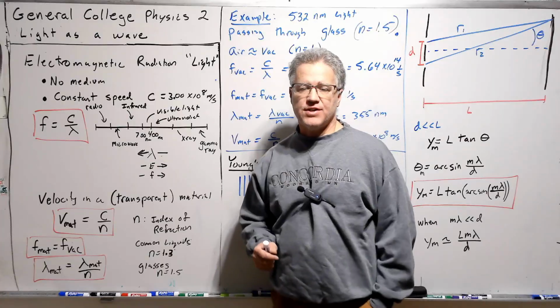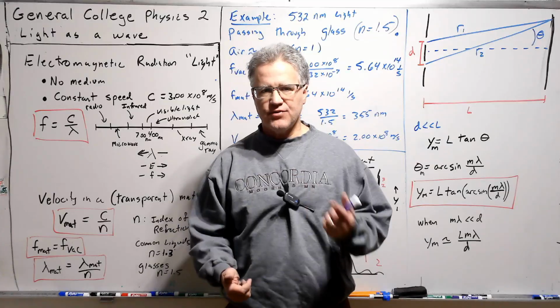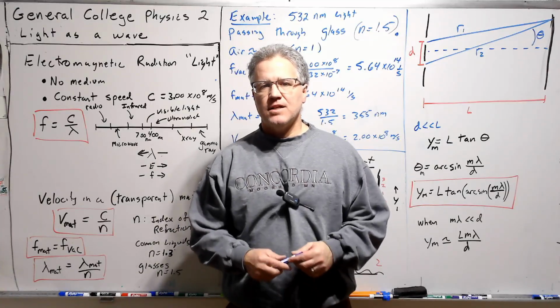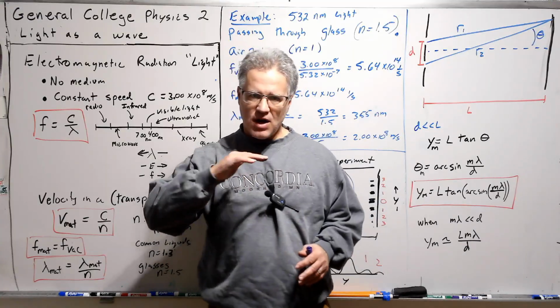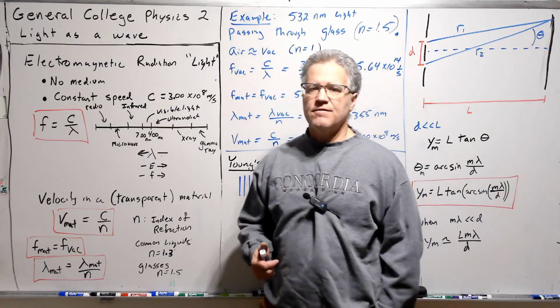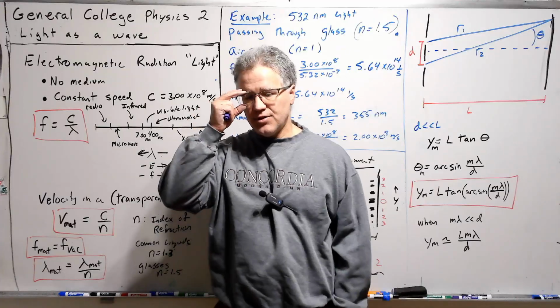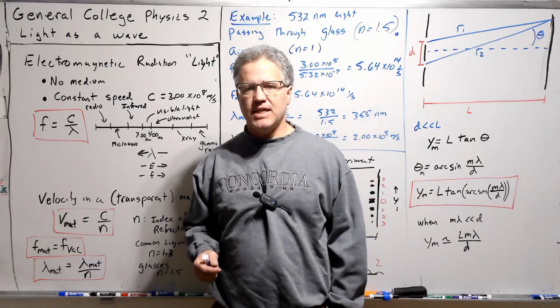So we're going to focus our attention now on light as a wave. So we've talked about waves on strings. We've talked about sound waves. Light is interesting in that it does not need a medium. It can propagate through a vacuum. And it took a long time for physicists to accept this. So there were lots of ideas about what that medium might be.